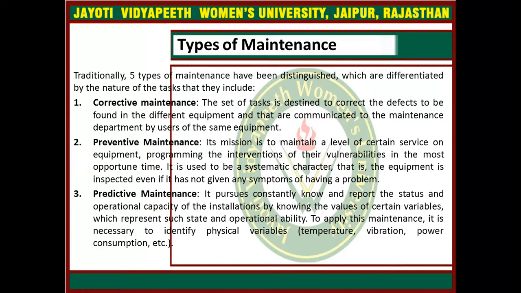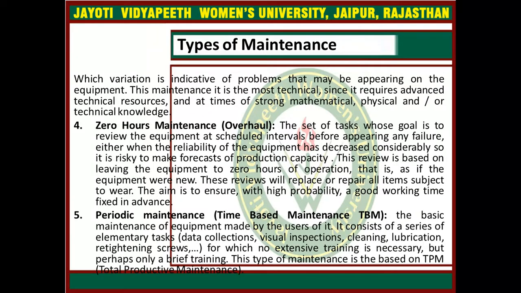And in this predictive maintenance, it is necessary to identify physical variables like, you can say, temperature, vibration, power consumption, etc. So this all comes in the predictive maintenance, because we can only predict the temperature, we can only predict the vibration. So this is all about the prediction. So the variation is indicative of problems, so you can say there may be problems appearing on the equipment, right?